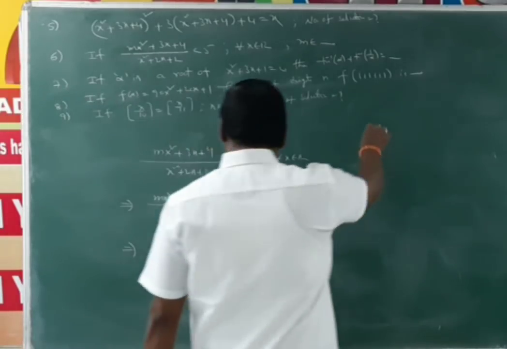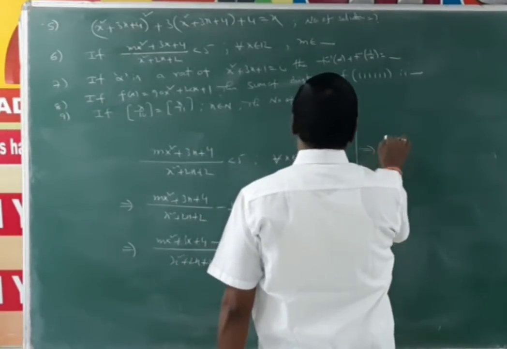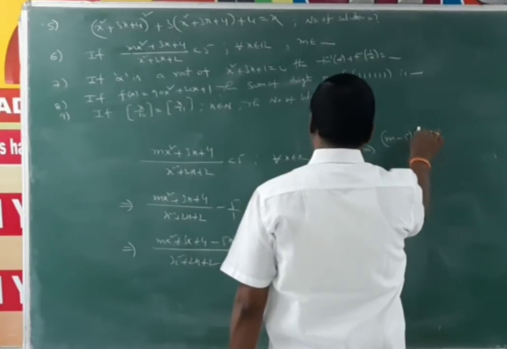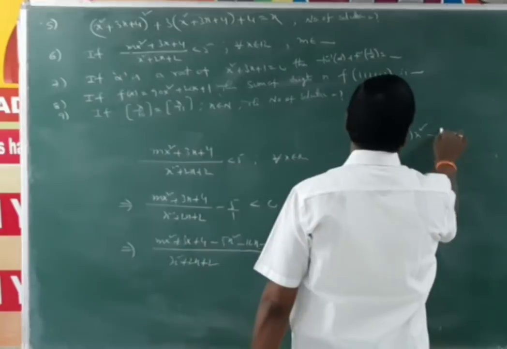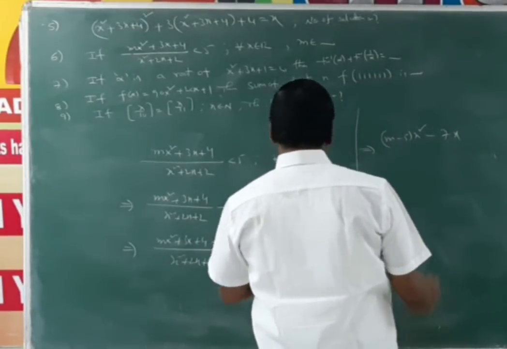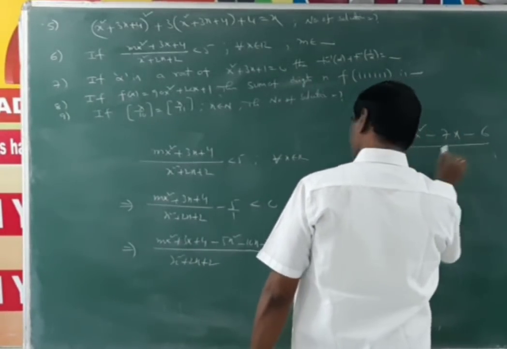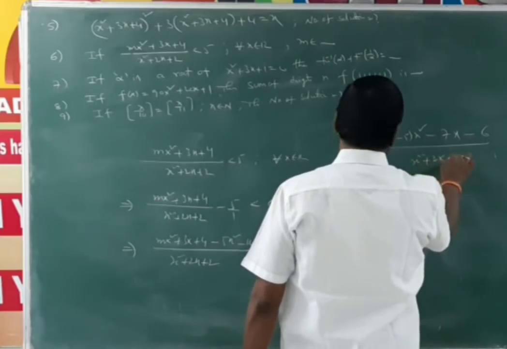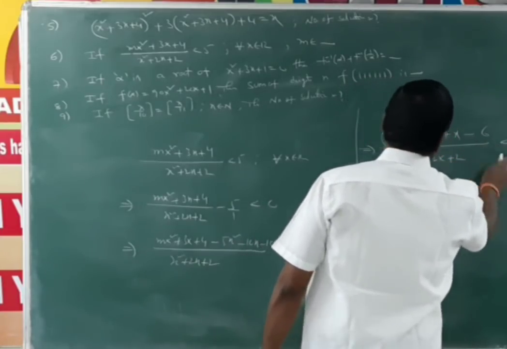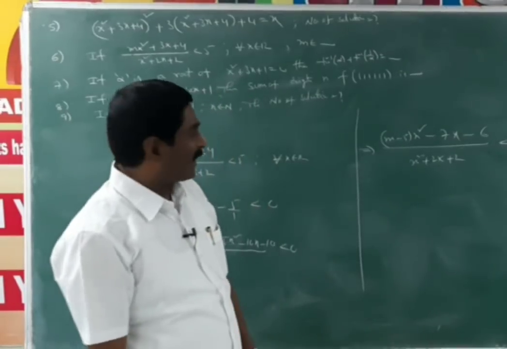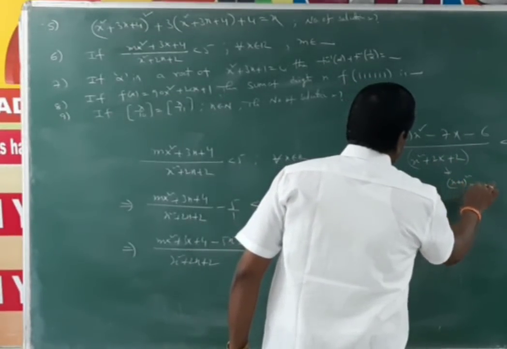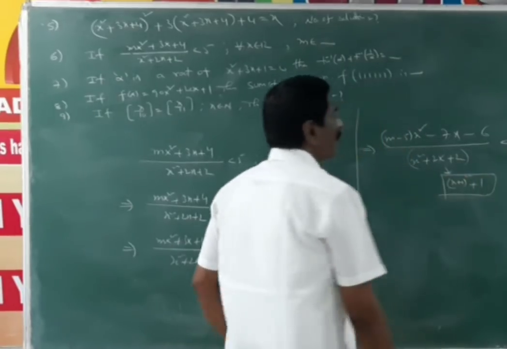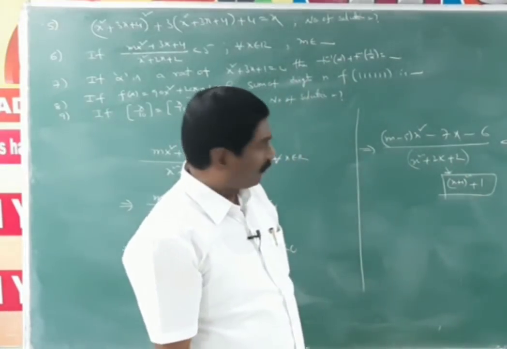Finally, it can be reduced into ((m − 5)x² + 3x − 10x, means −7x, 4 − 10 means −6)/(x² + 2x + 2) less than 0. The denominator can be reduced into x² + 2x + 1, means (x + 1)² + 1. That means this value is always positive.